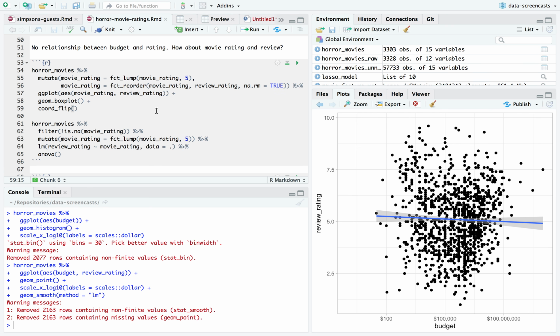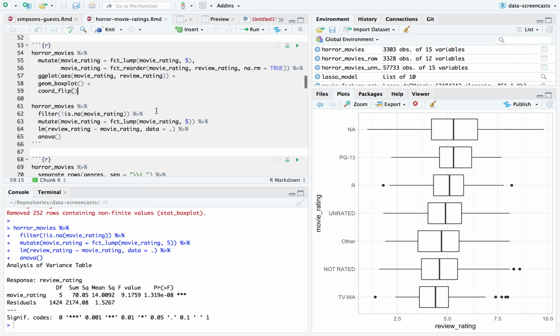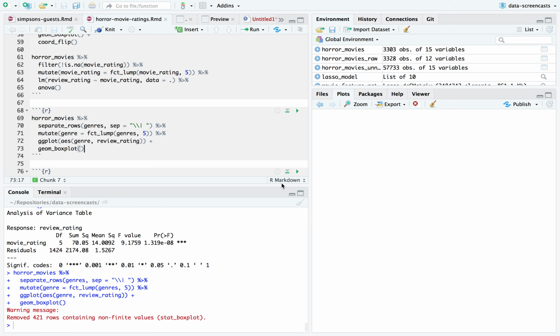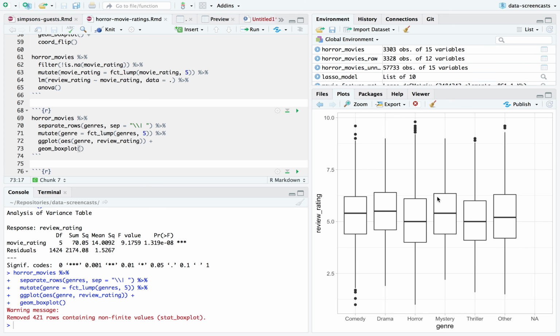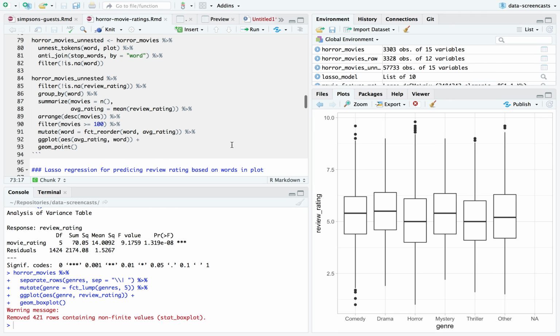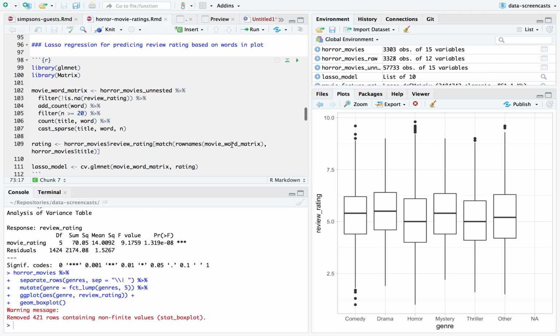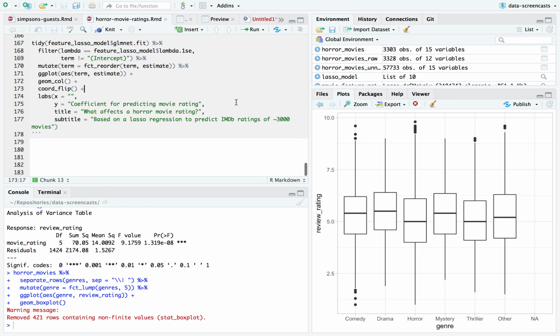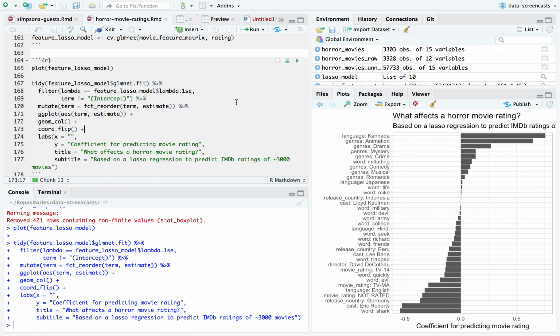And then we discovered that movie reviews do matter a bit, and that was important once we started doing a predictive model. And then the genres do as well. We can see that drama and mystery and kind of comedy do perform a little bit better. And with how we set off into our text mining and our predictive modeling, we came up with this combined linear model for predicting the horror movie's ratings based on various features of the movie. All right, that was really fun.